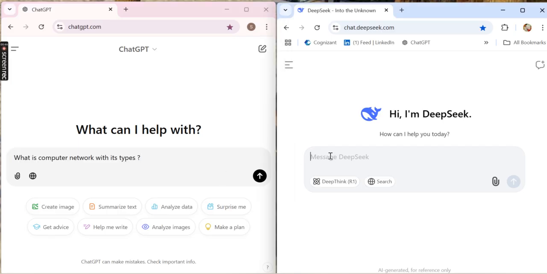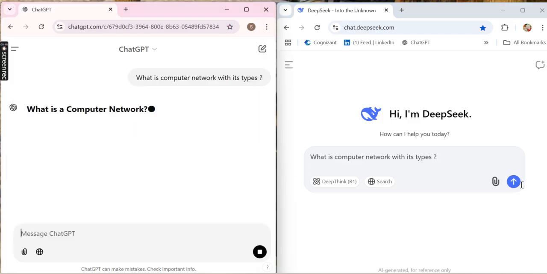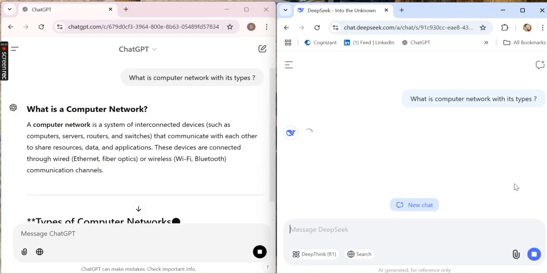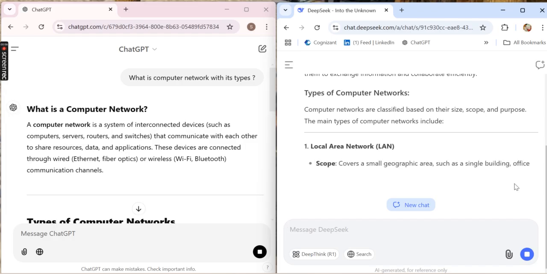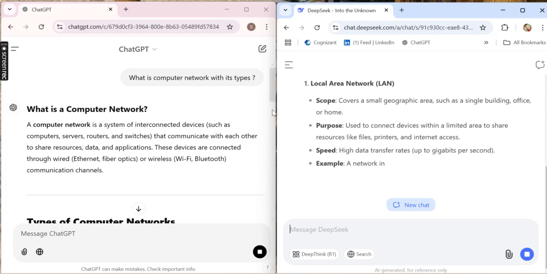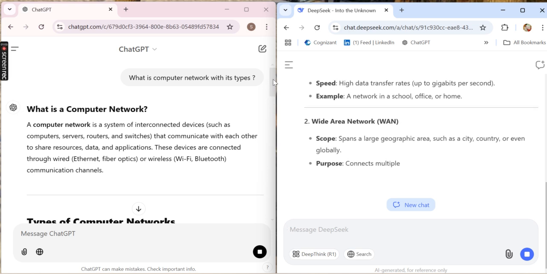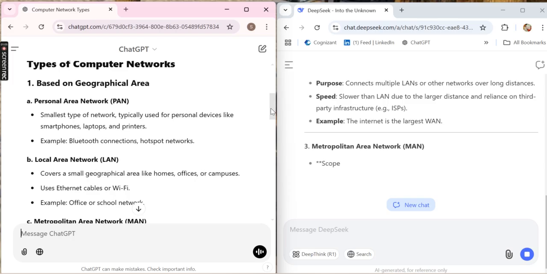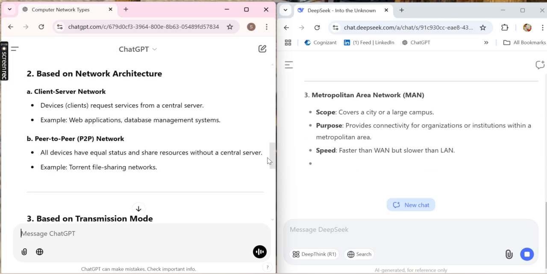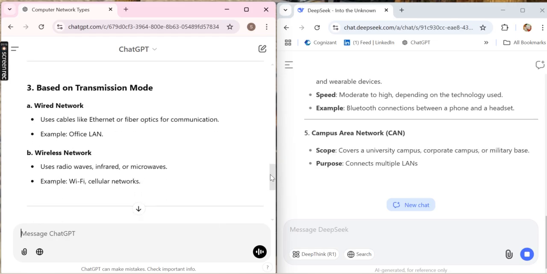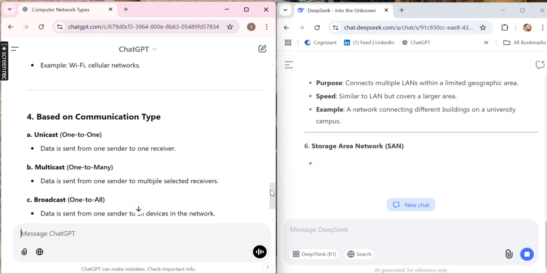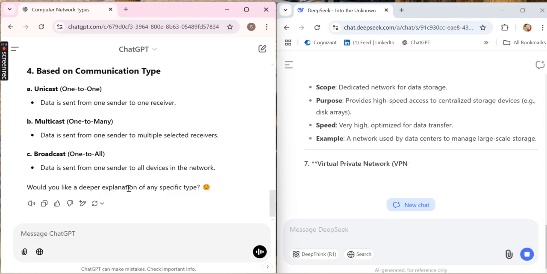At the same time I'm going to ask DeepSeek. So how will the result show here? We will see the difference and comparison between these two AIs. The same thing is written: the definition of computer networks and the types, and based on the architecture level it shows ChatGPT, and based on the transmission mode it gives some result.